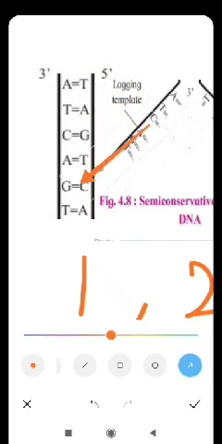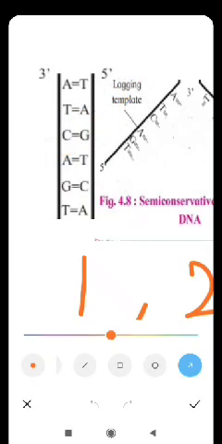The two strands of DNA, this is one strand, this is another strand, are connected by hydrogen bonds which join the opposite nitrogenous bases in each pair. These hydrogen bonds are broken and the two strands of DNA get separated. This is about replication.